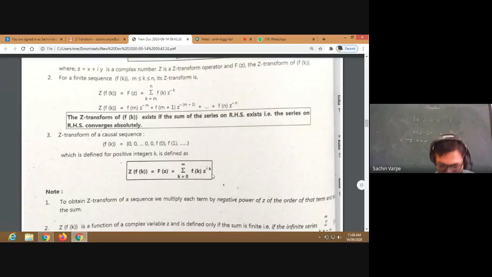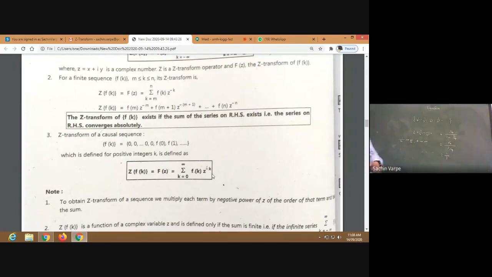Is it okay? Let me explain on the board. If you have a doubt, you can see here. Z transform is f of z equals summation f of k z raised to minus k, where k varies from minus infinity to infinity.